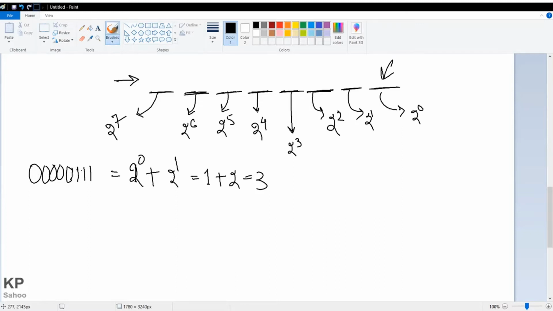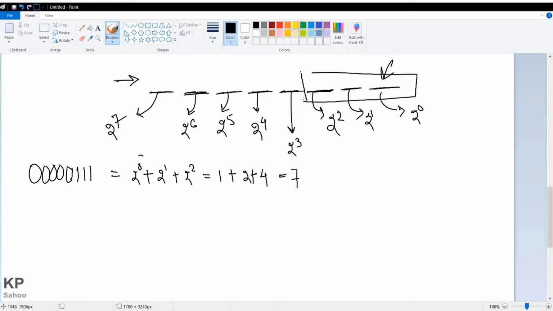If I put 3 ones, what will the value be? 2 to the power 0 plus 2 to the power 1 plus 2 to the power 2. 2 to the power 0 is 1, 2 to the power 1 is 2, and 2 to the power 2 is 4. So 4 plus 2 is 6, plus 1 is 7. So if I put these 3 values as 1 and the rest as 0, the decimal value will be 7.